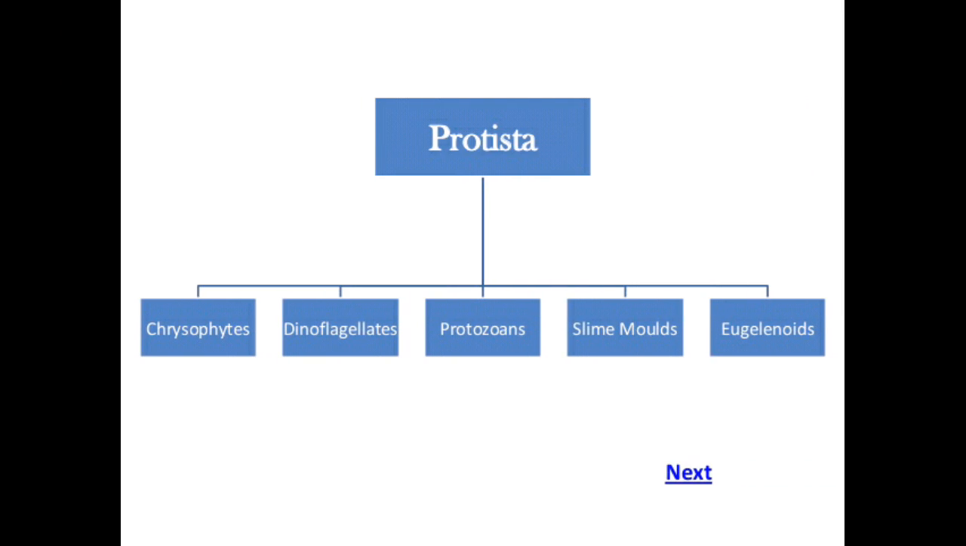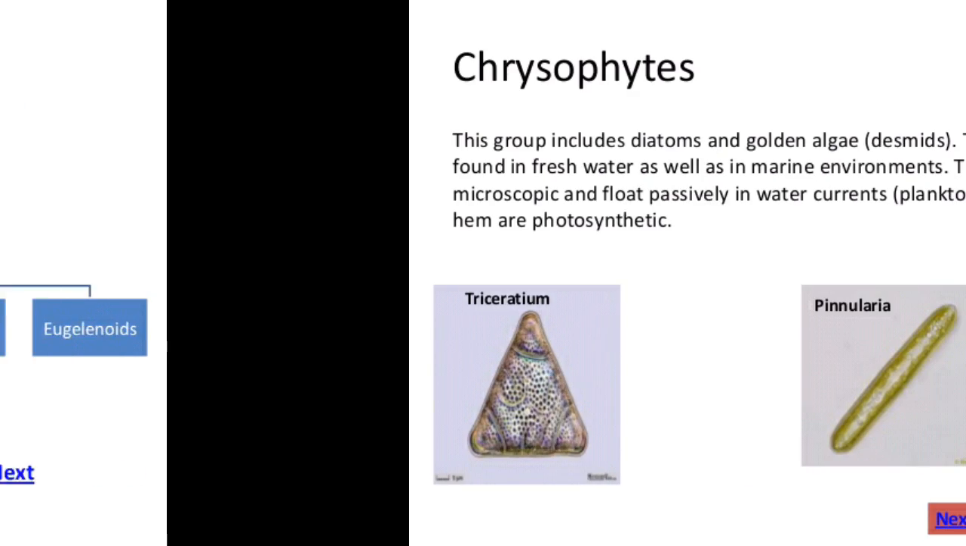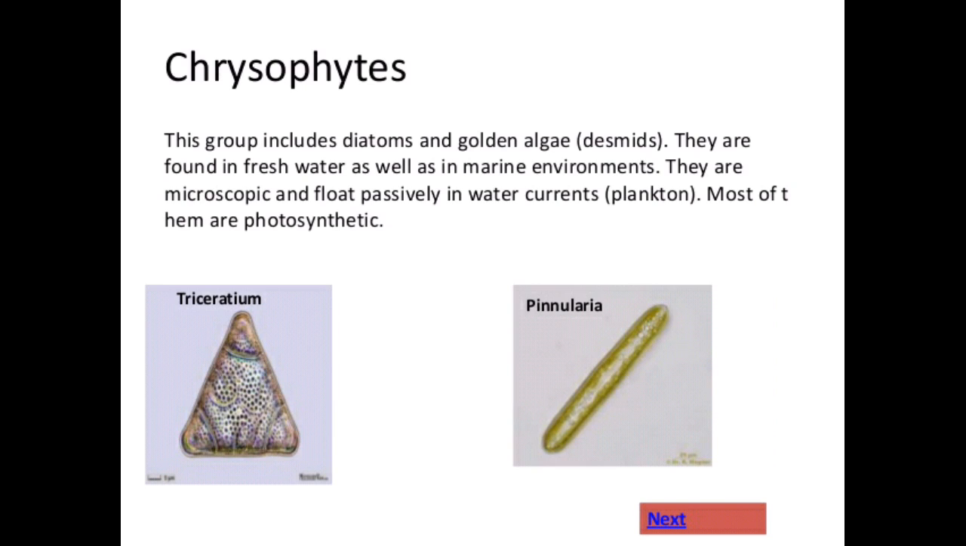Protista is divided into 5 groups: chrysophytes, dinoflagellates, protozoans, slime molds, and euglenoids. Chrysophytes. This group includes diatoms and golden algae, that is desmids. They are found in fresh water as well as in marine environments. They are microscopic and float passively in water currents, that is plankton. Most of them are photosynthetic.